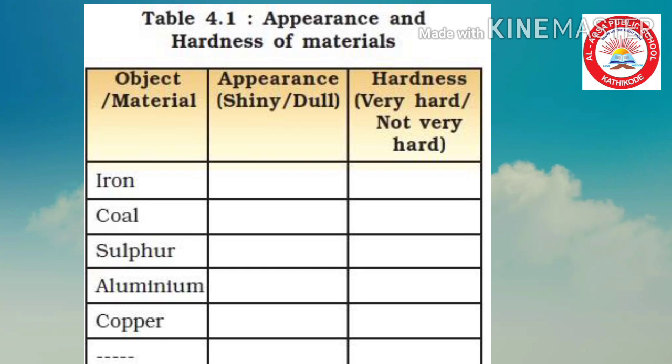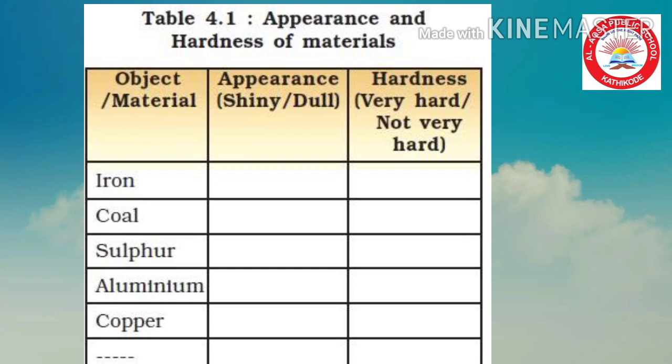The next one, coal. Coal means charcoal. Okay. Is it shiny or dull? Okay, it is dull. And hardness, very hard or not very hard? It is not very hard. Then third one, sulfur. Sulfur means it's a yellow powder. So it is not shiny, it is dull and it is not very hard.